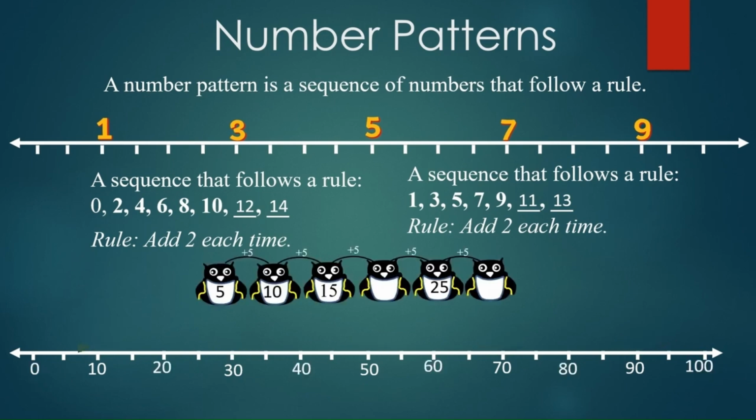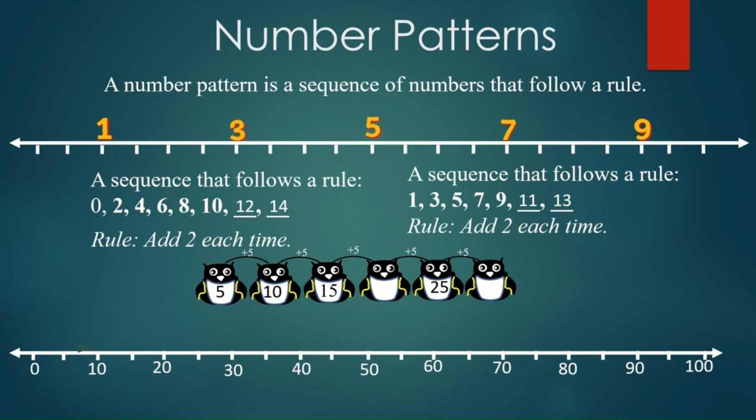Now take one more example. The number line is now showing 0, 10, 20, 30. So what is the rule here? Here the rule is add 10. And here one more example. 5, 10, 15, 25 is given and the rule is plus 5. That is, you have to add 5 every time.